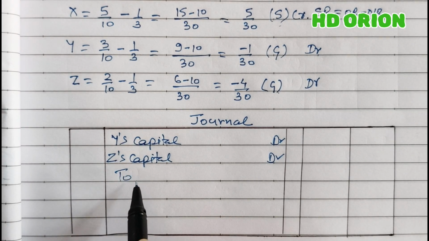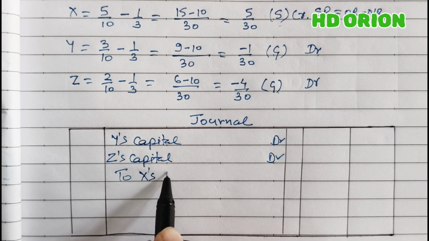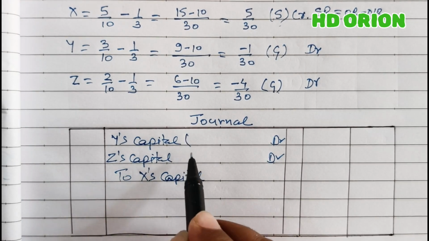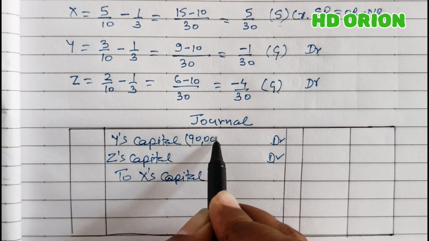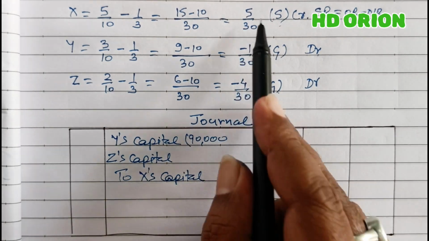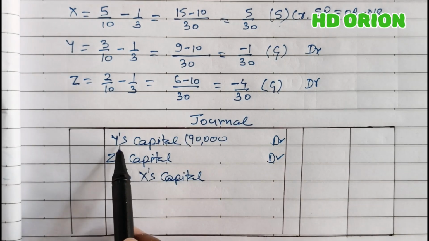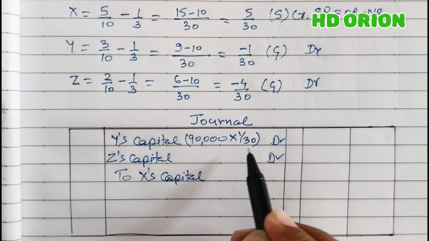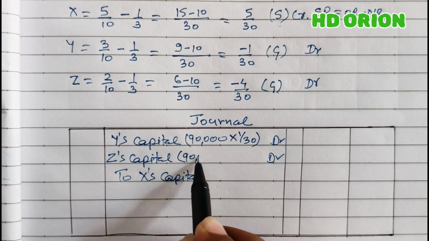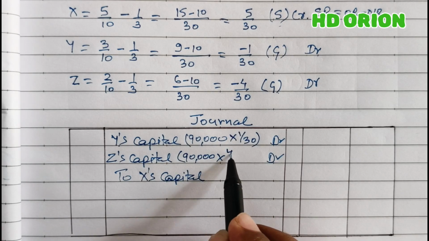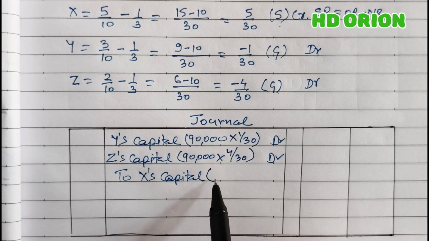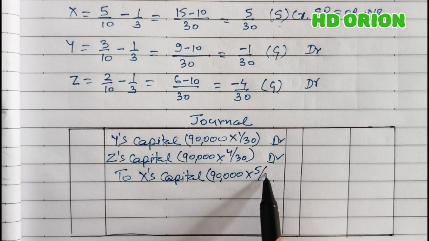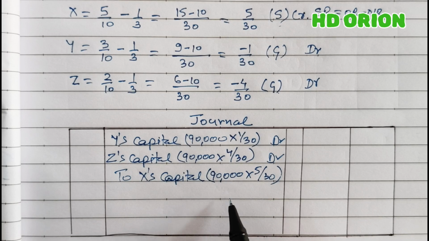To sacrificing partner X. And what will be the amount? 90,000 is the value of goodwill. So 90,000 multiplied by these ratios which we have calculated. For Y, it is 1 by 30, so 90,000 multiplied by 1 by 30. For Z, it is 4 by 30, so 90,000 multiplied by 4 by 30. And for X it is 90,000 multiplied by 5 by 30. So these are the amounts which we have to write.